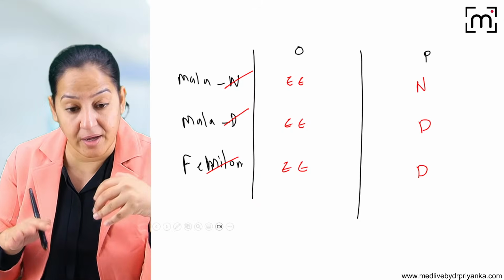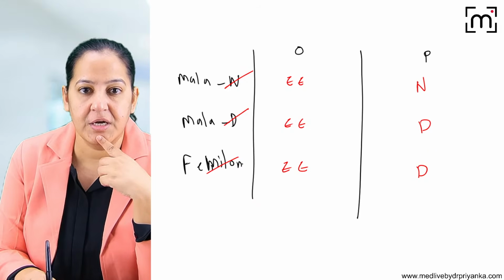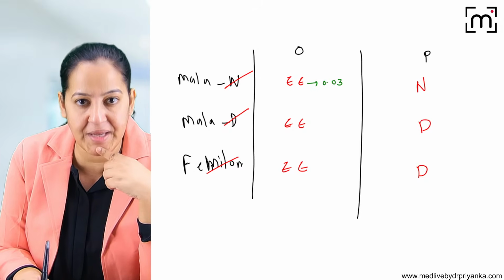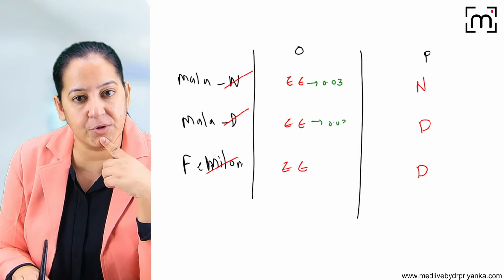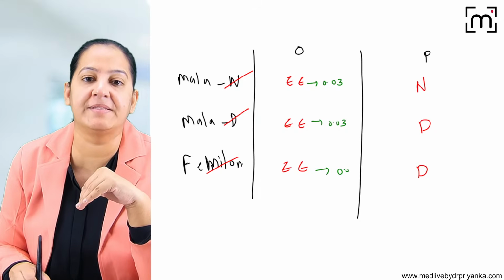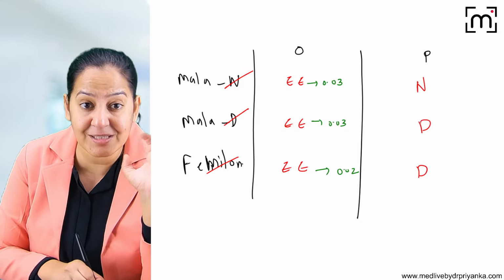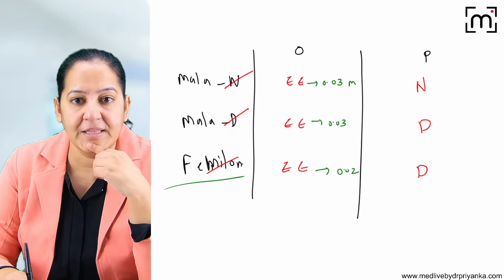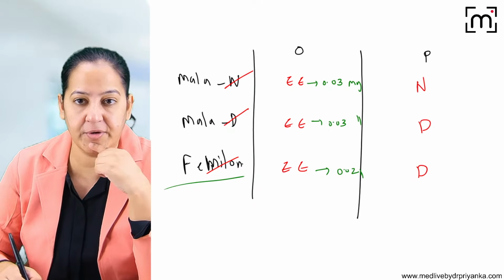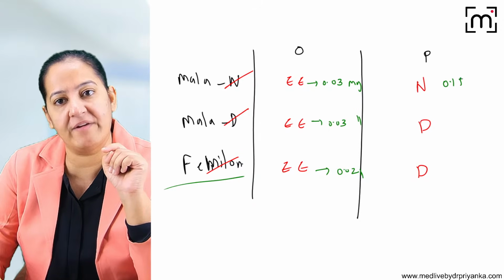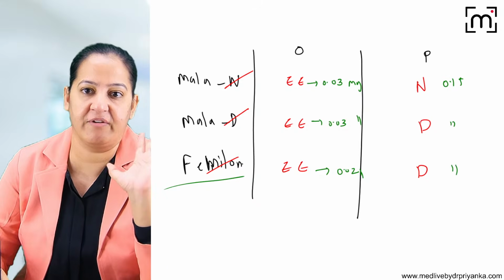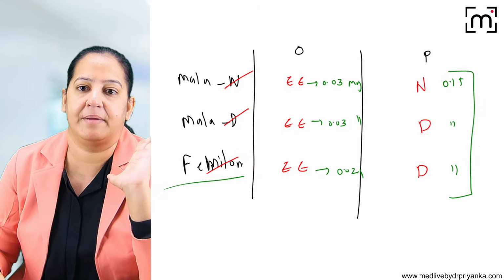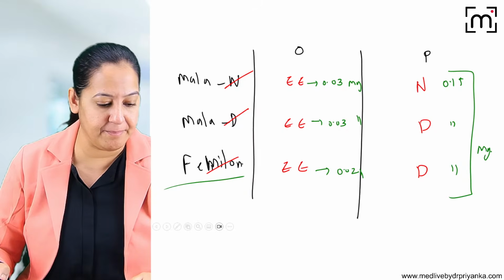Now it's time to learn the amount. How much? So here 0.03 milligram. Here also 0.03 milligram, and here we reduce it to 0.02 milligram instead of 0.03, because this one is a low dose OCP, low dose estrogen OCP. This one is in milligram, all of them. And here always 0.15, 0.15, 0.15. They all are the same, and they are all in milligram.